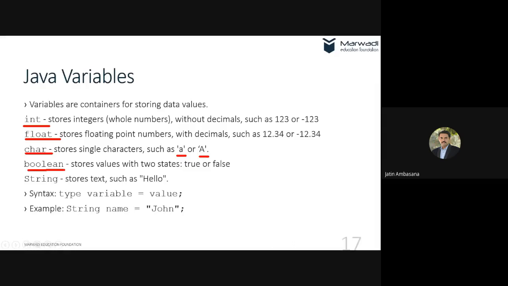There is the boolean data type which contains only true and false. Boolean data types are defined like this: boolean b is equal to true, or maybe boolean c is equal to false. Now false and true are keywords, so you cannot use them as variable names. For example, I cannot make the variable name true. No, this is not possible because these are keywords.